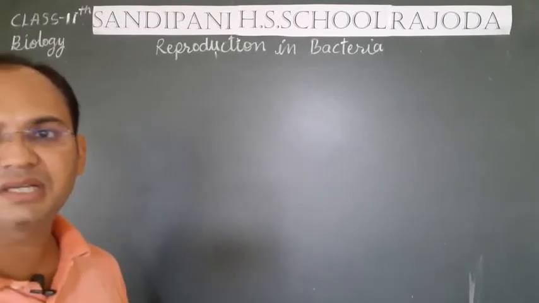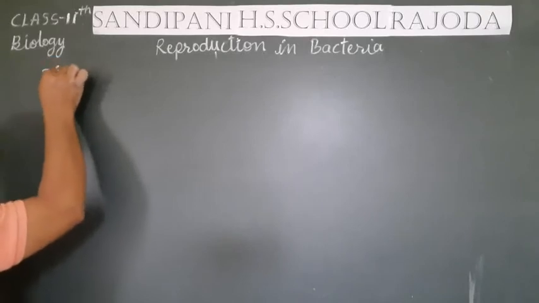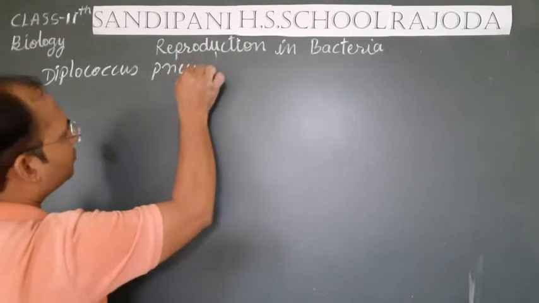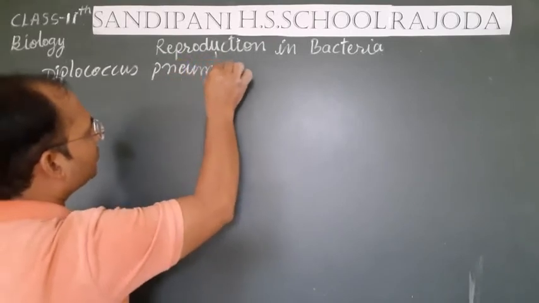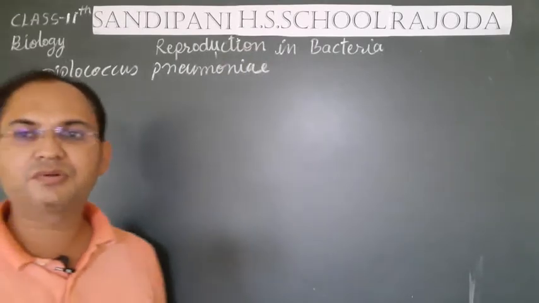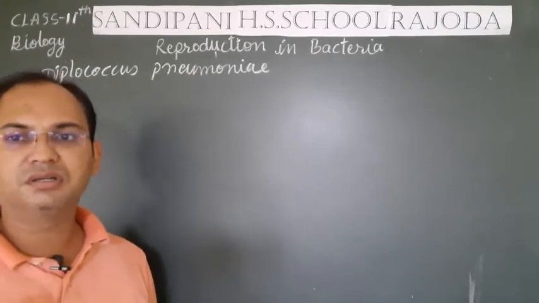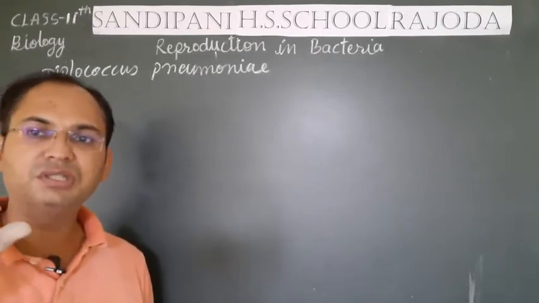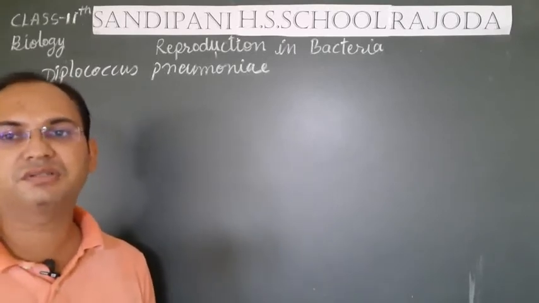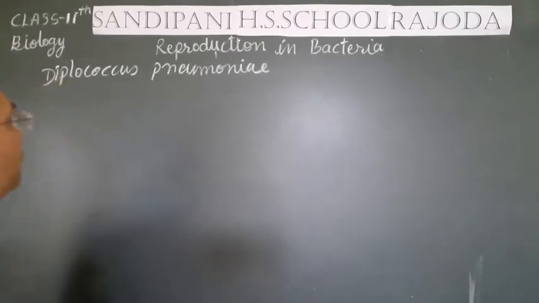The name of the bacteria was Diplococcus pneumoniae. There are two types of Diplococcus pneumoniae. One is rough Diplococcus pneumoniae, whose surface is rough, and second is smooth surface Diplococcus pneumoniae, whose surface is smooth.